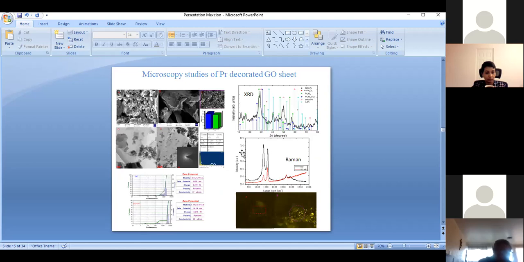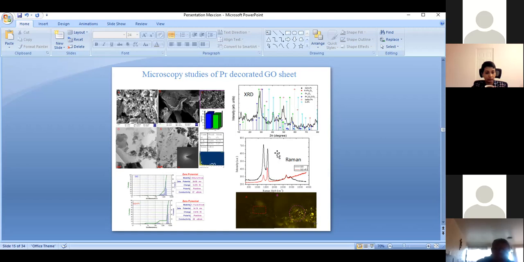The microstructure we confirm in the FESEM, and from the FESEM we confirm the layer thickness is only a few layers. That is the GO. After functionalization, the praseodymium interacts within the graphene layers, as seen in the FESEM picture. We confirm only praseodymium is present. There are no other impurities present. Then we further confirm in the XRD also praseodymium trioxide and praseodymium based oxide molecules. These are correlated with the ketonic surface.